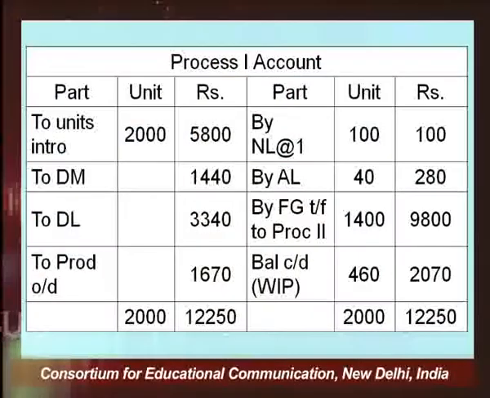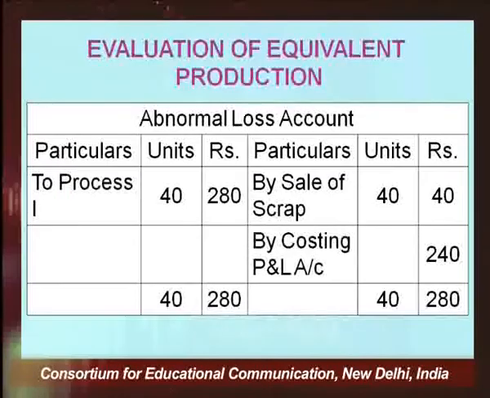Now, we will prepare the abnormal loss account. While you prepare the process account, right, you say by abnormal loss 280. So, while preparing the abnormal loss account, you will show to process account 40 units 280, right. It is just a transfer entry from one account to another account, since we follow the double entry system.